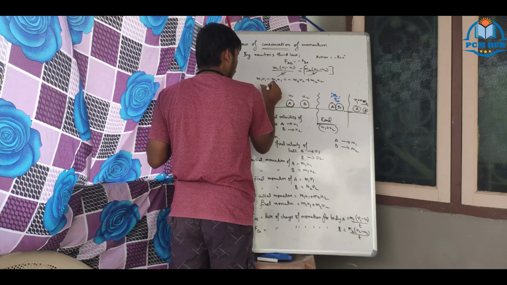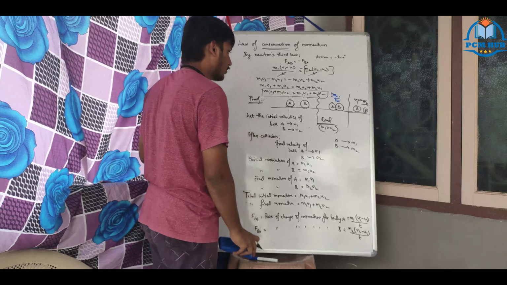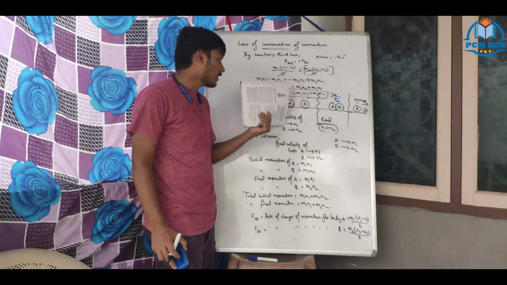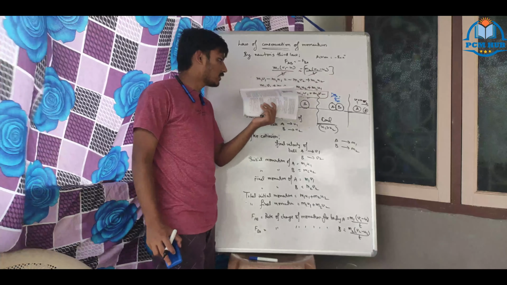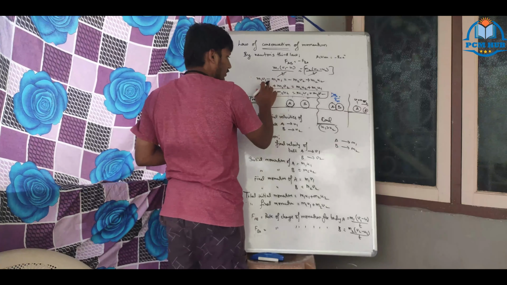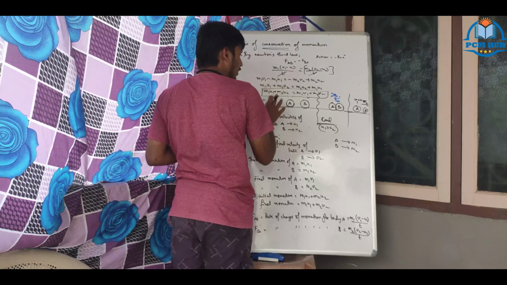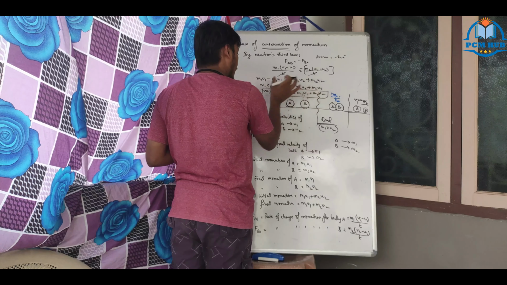So m1 u1 plus m2 u2 equals m1 v1 plus m2 v2. This is the required equation. I rearranged it and kept this term on this side, that term on that side, all became positive, then I wrote this side and this side. That's it. Other than that, I didn't do anything.